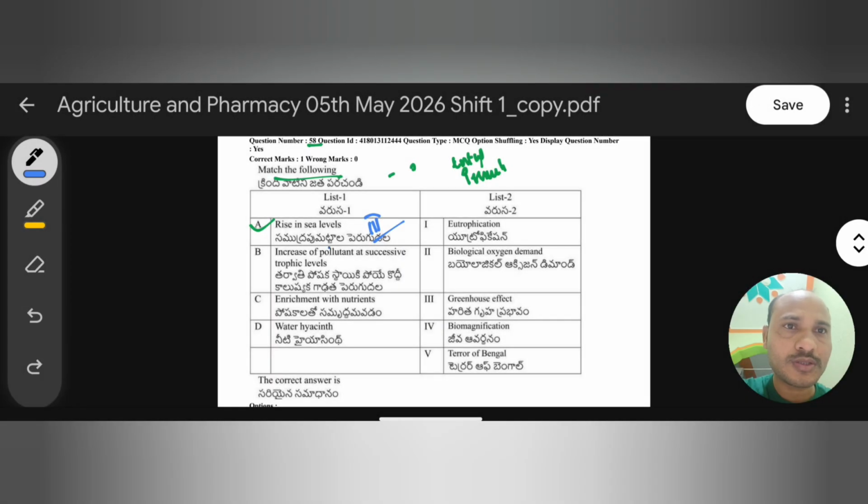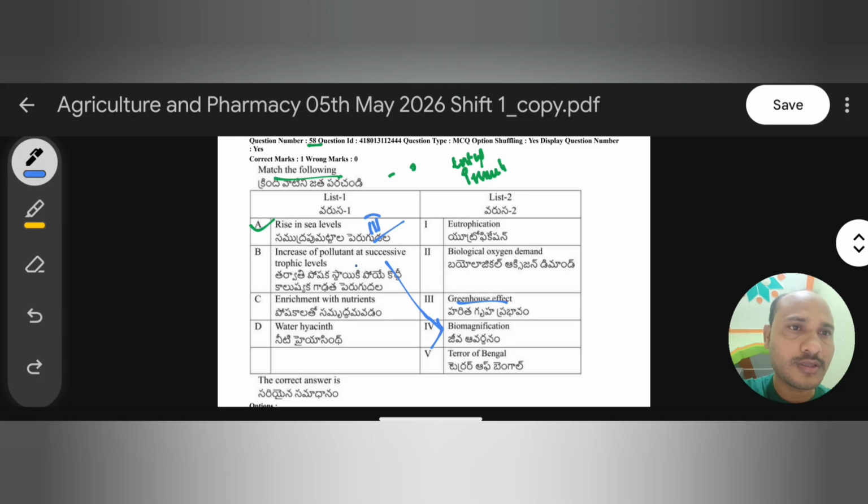So the third one: the result of the greenhouse effect is rise in sea level. And increase of pollutant at successive tropic level is biomagnification. We already discussed biomagnification in a video, in which toxins increase from successive tropic level to tropic level.